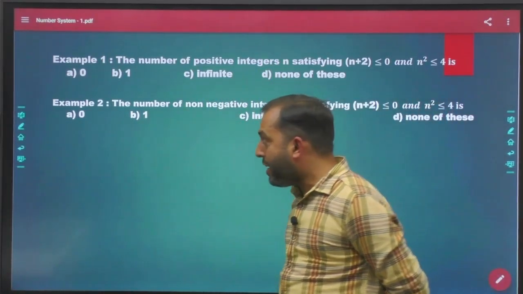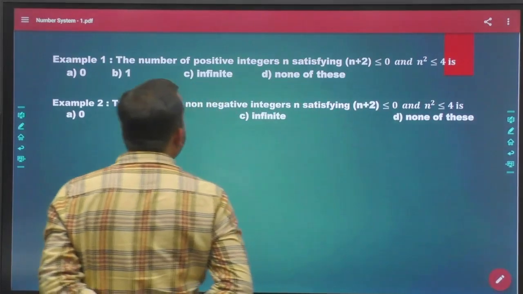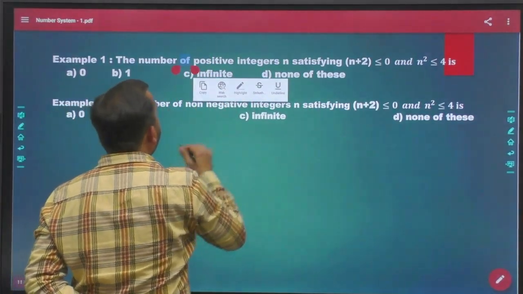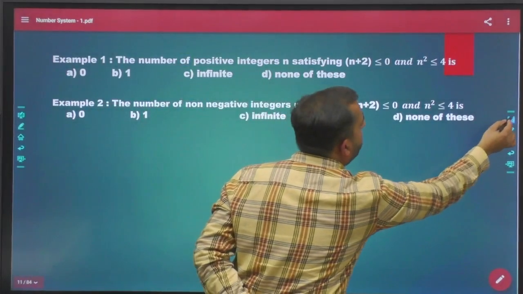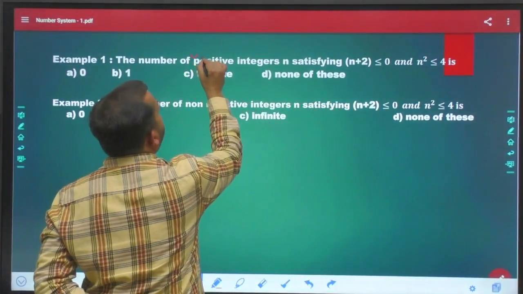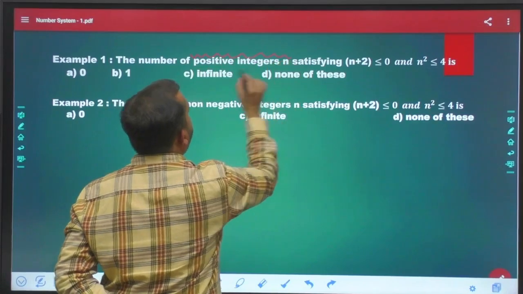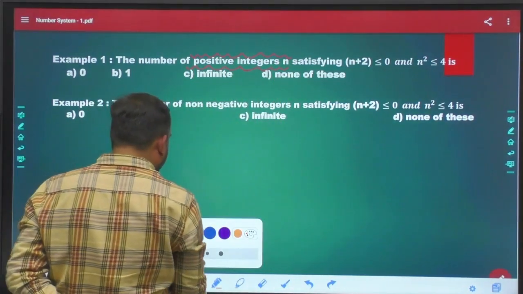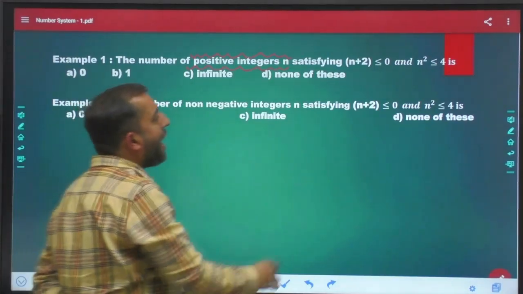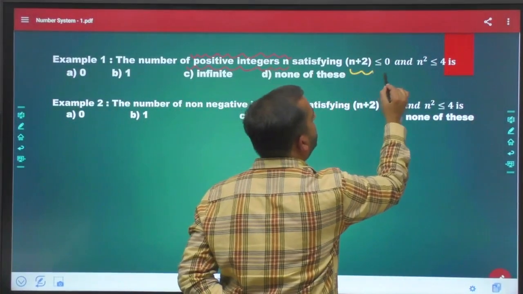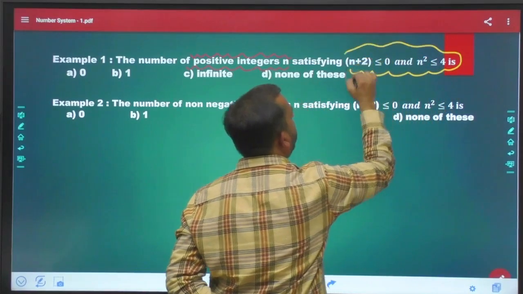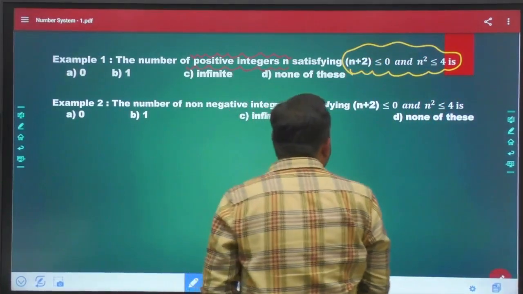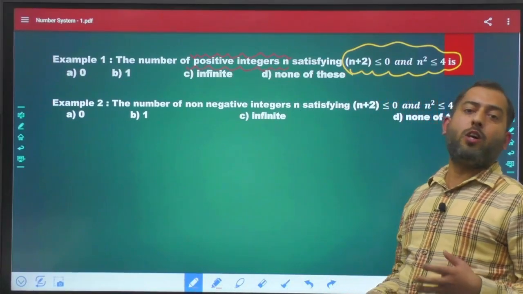In this question, we are looking for how many values of n, the number of positive integers n, will satisfy these two conditions: n plus 2 is less than or equal to 0 and n square is less than or equal to 4.